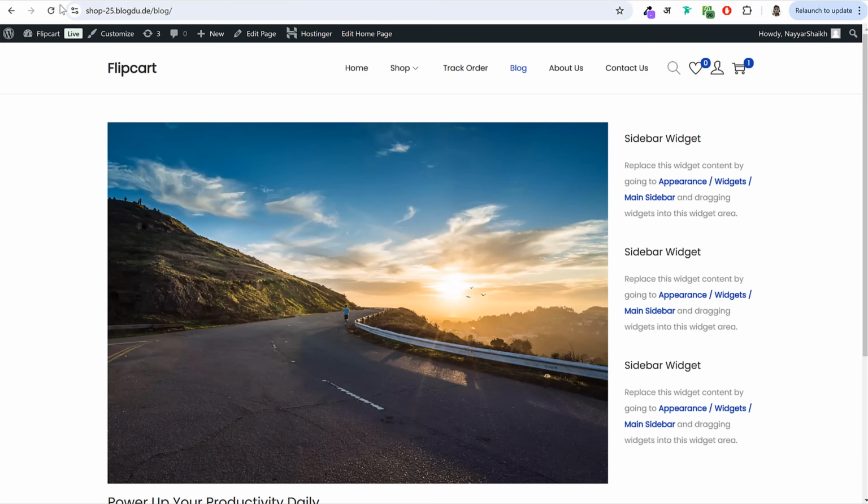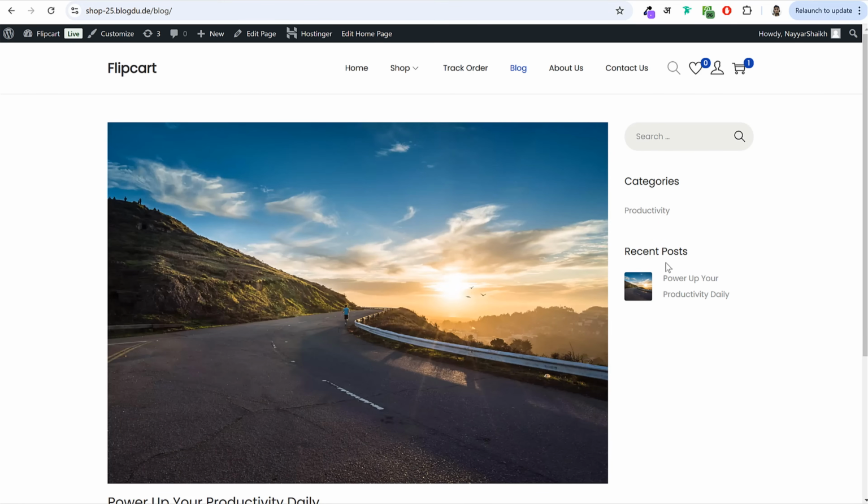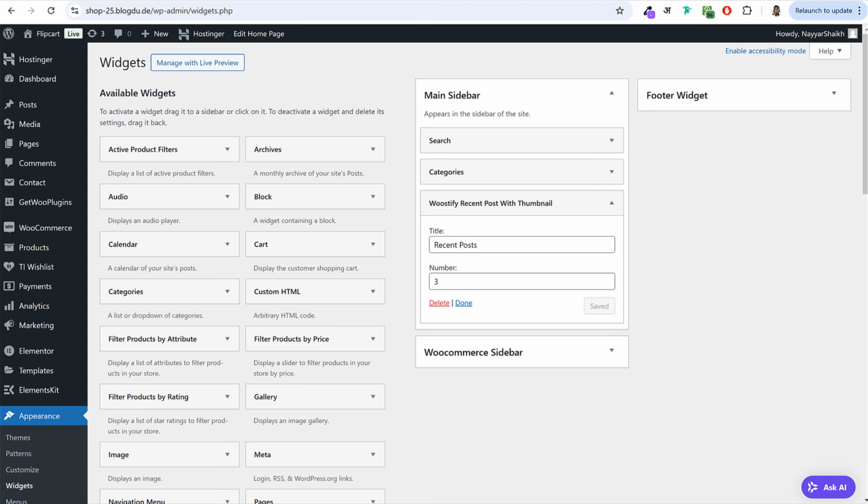All right. Again, if you come back over here, refresh it, you can see these widgets are available. Because we have only one category and only one post, this is how it looks like. If you add more categories and more blog posts, it will look better.